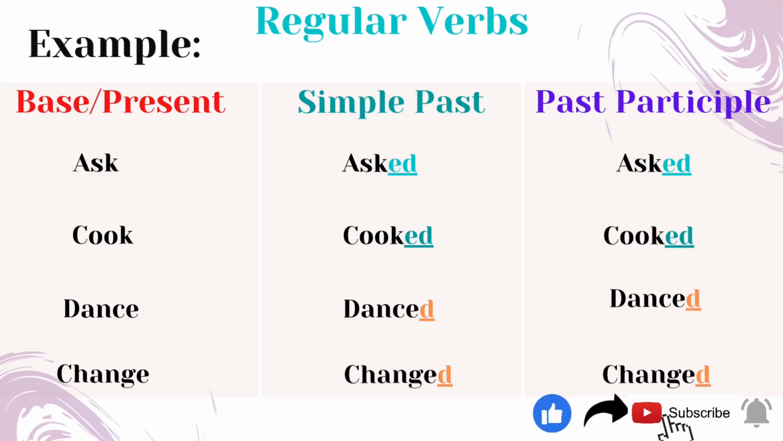And the next one is dance, and its simple past tense, danced. Here we have added only d. Again its past participle, danced. We have added d here, right? And the last one is change. Its simple past tense is changed. We have added d. And the past participle, again, is changed. We have added d to the spelling chang for simple past and past participle, right?